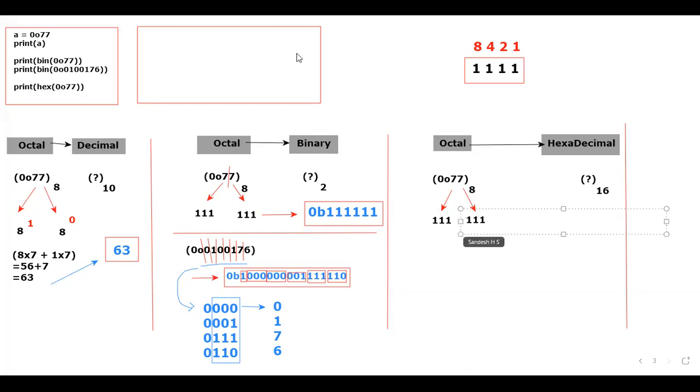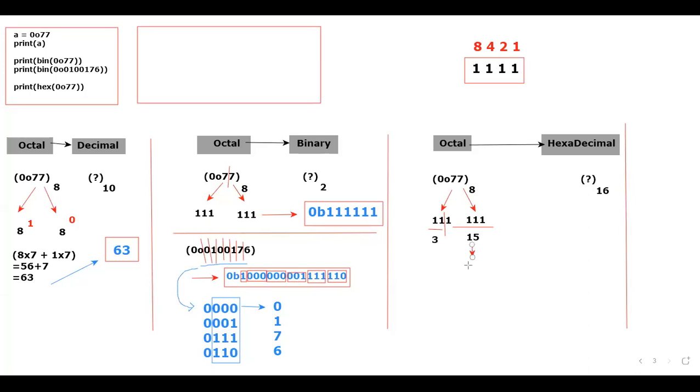4 digits. That means I can chop the data like this, and I can consider these 4 as one data. Next, these 2 I'll consider as separate data. Will that be fine? Now tell me, what is 1111? 15. What is 11? 3. For you it is 3, for the computer also it is 3. But for you it is 15.